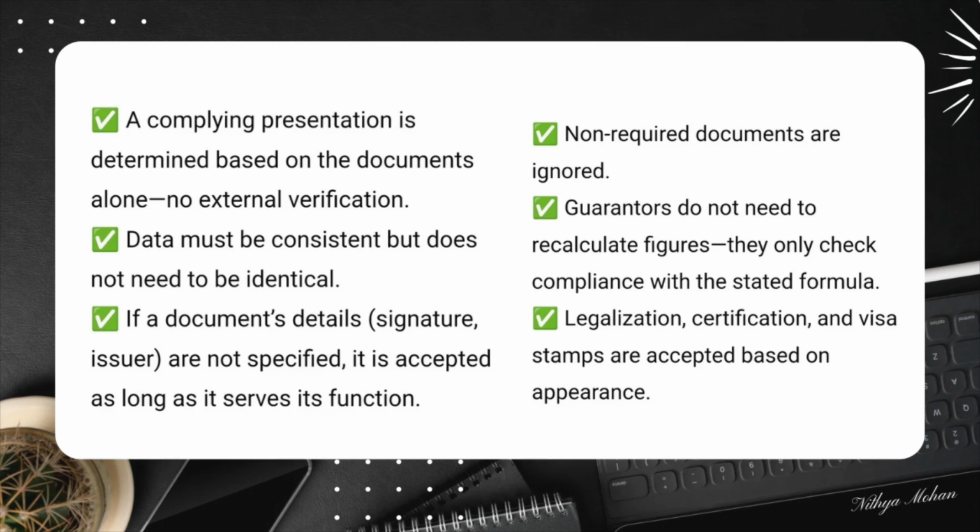Before we wrap up Article 19, let's review the most important points from it. A compliant presentation is determined based on the documents alone. That means no external verification is required. Data must be consistent but does not need to be identical. If the document's details such as signature or issuer are not specified, it is accepted as long as it serves its functions.